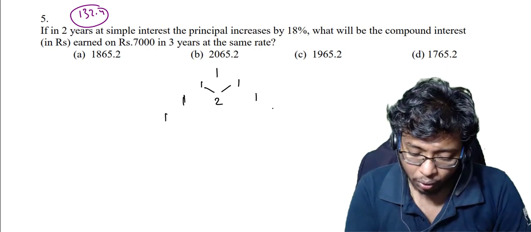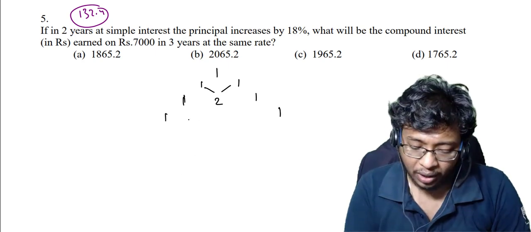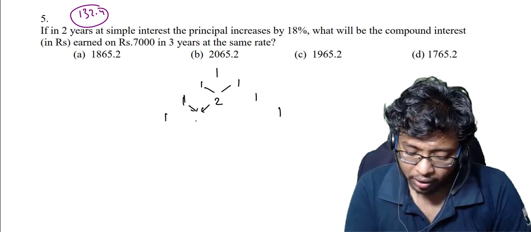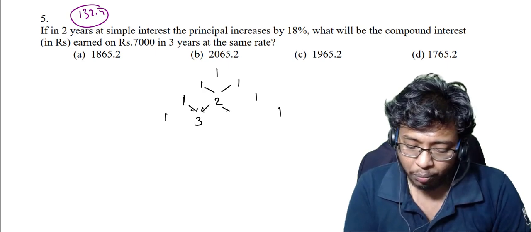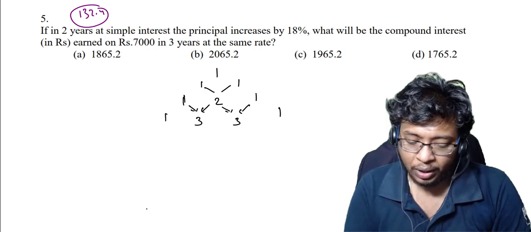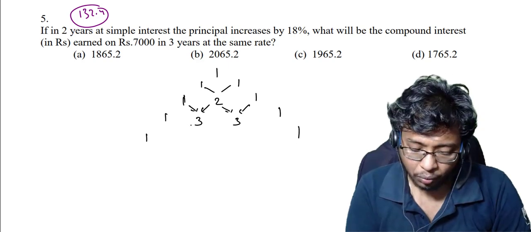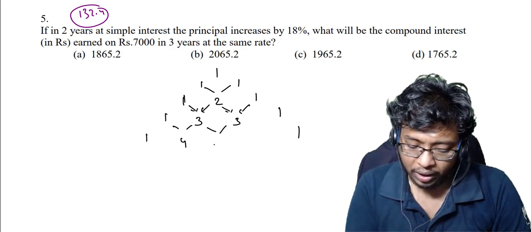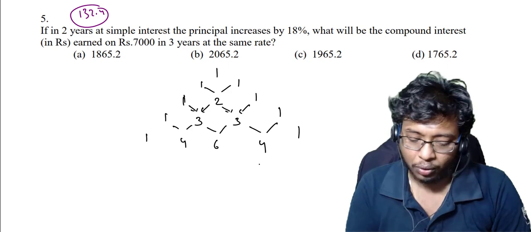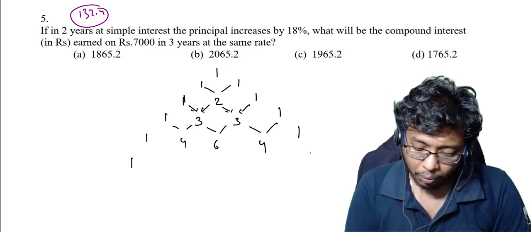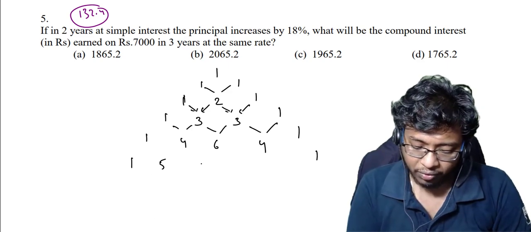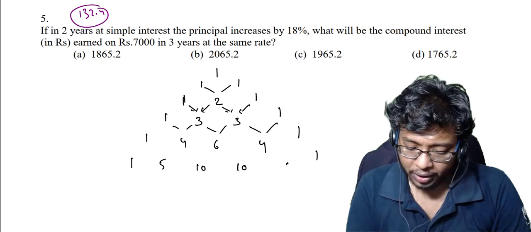Now again you put 2 ones this side and this side. In middle you add this one and this one. 1 plus 2 will be 3, 2 plus 1 will be 3, right? Now one more level means 1 you put here, middle numbers you add. 1 plus 3 will be 4, 3 plus 3 is 6, 3 plus 1 is 4, right? Now one more level, if you want to go here, this will be 5, this will be 10, this will be 10, this will be 5.